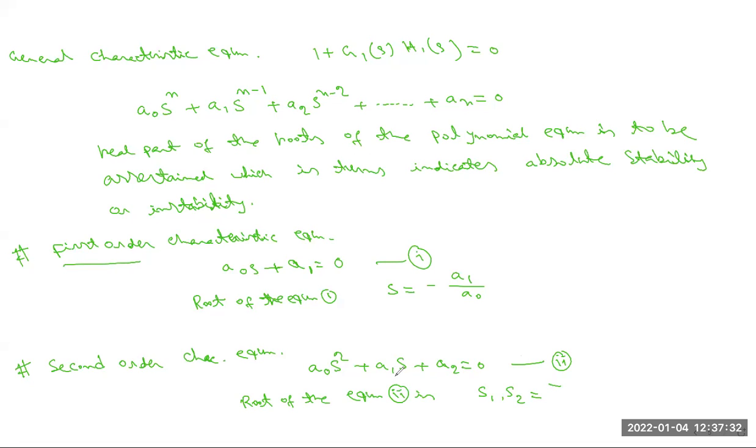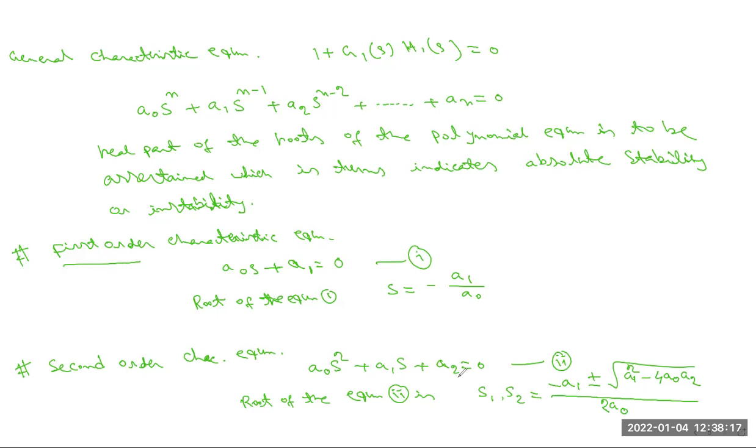So here minus b means minus a1, plus minus root over b square, that means a1 square, minus 4 into a into c. Here a means a0 and c means a2. That means 4 into a0 into a2, divided by 2 into a, where a means a0.